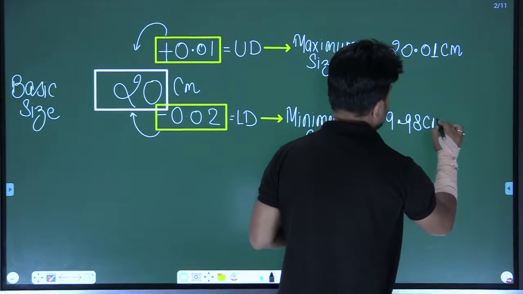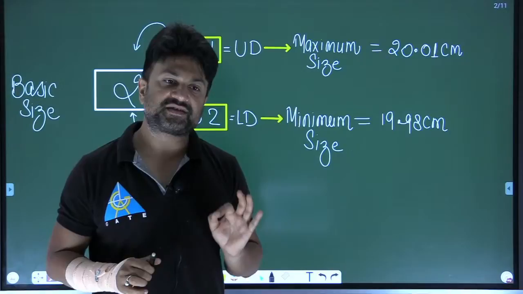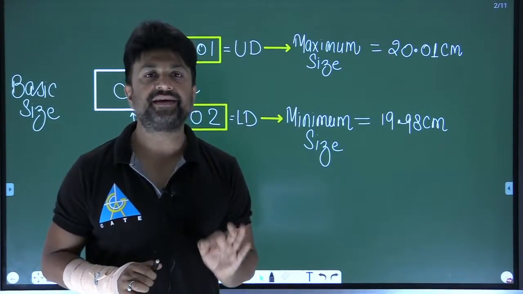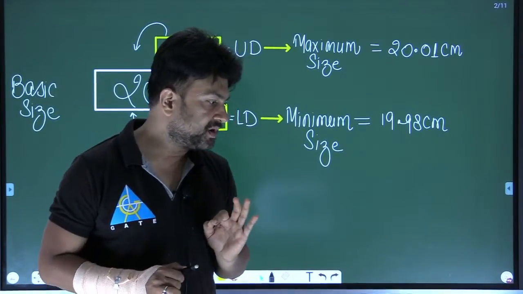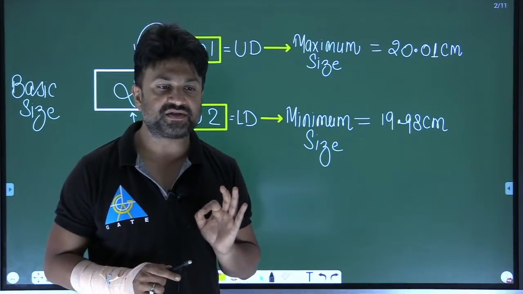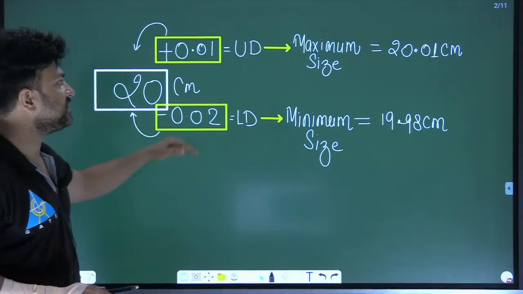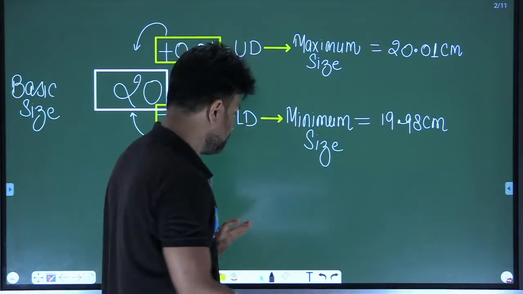19.98 centimeter. Am I clear about the basic size, upper deviation, lower deviation, maximum size, minimum size? Are these terminologies clear to you? Let me know.